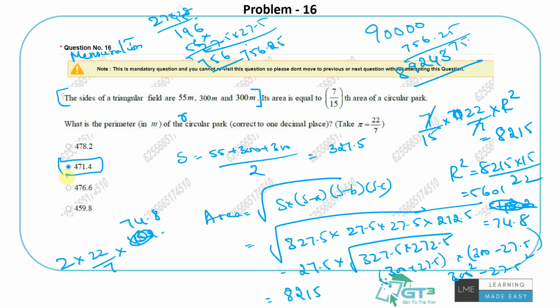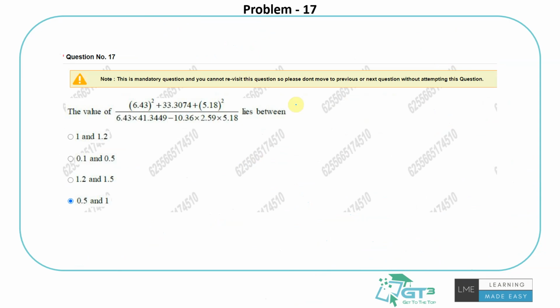Very calculation intensive question again. It is definitely recommended to skip questions like this in the exam actually. I'll talk about that in the end, but yeah. So this is how you can do this. Okay, this one looks like a bit calculation intensive. You have a calculator, you can maybe do that also. Maybe it takes you 1.5 to 2 minutes if you use calculator also. Like try to find 6.43 square and then add them, all of that.